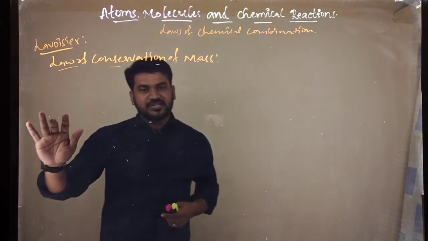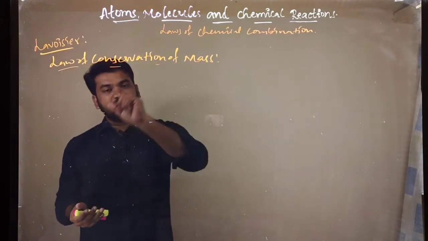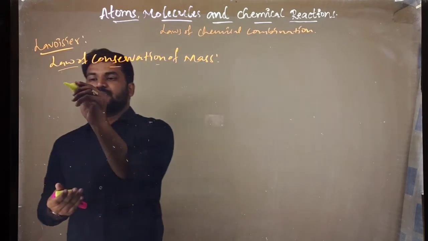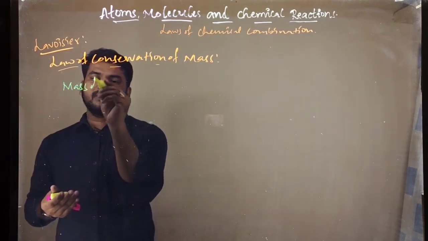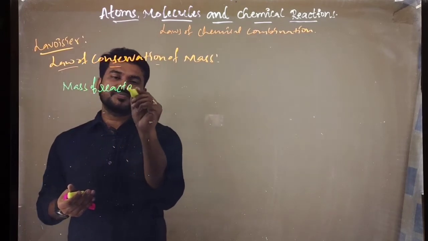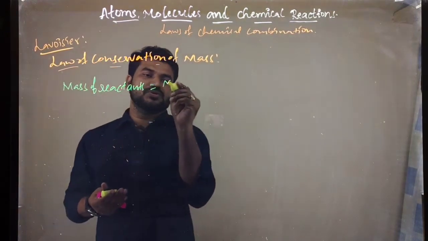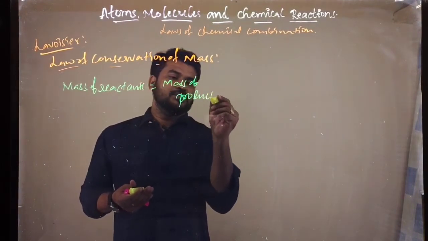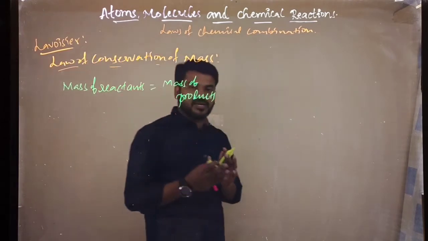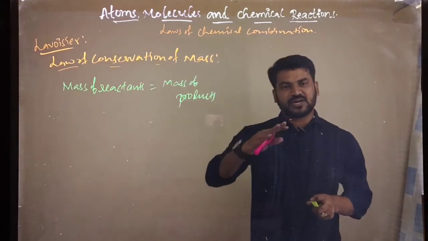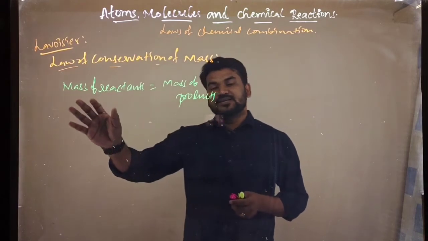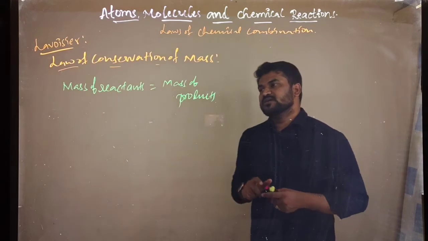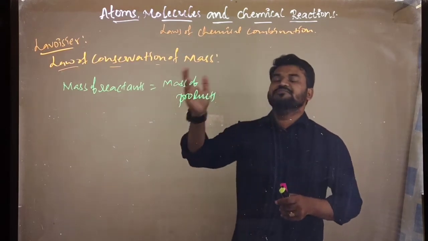In a chemical reaction, the mass of the reactants is equal to the mass of the products. That is, mass is conserved, no change in the mass. Before the reaction and after the reaction, mass will be the same. That we call mass neither created nor destroyed. This was given by Lavoisier, and we call it the law of conservation of mass.